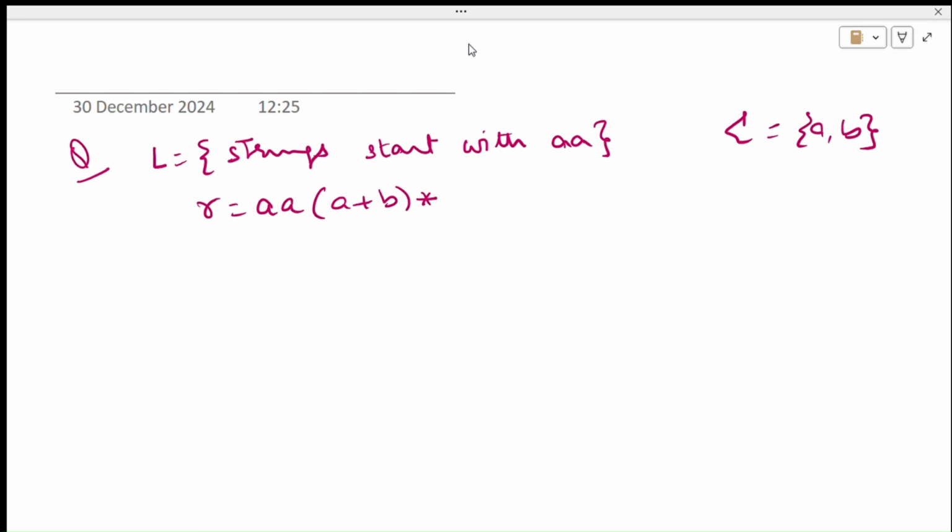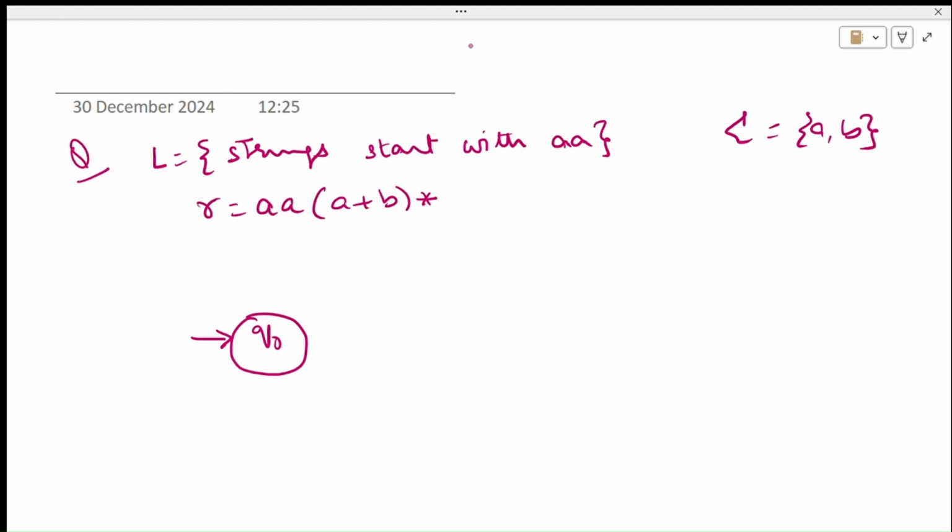Hello everyone, we'll see some more examples on deterministic finite automata. The language here is that strings start with a double A. Every string will always have the first two symbols as A followed by A. So what is the deterministic finite automata for this language?